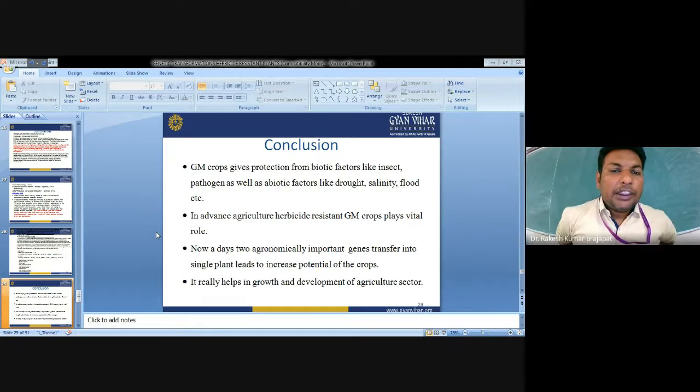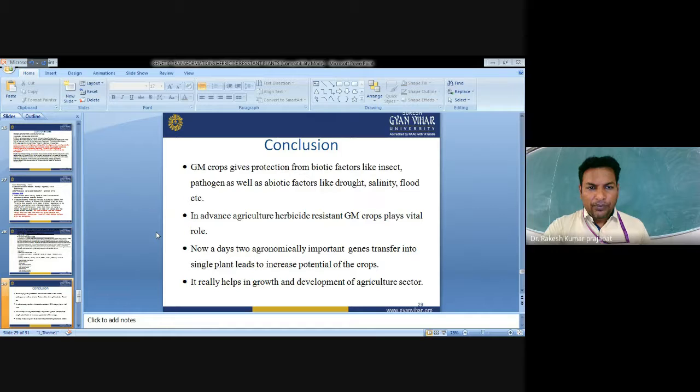Conclusion: GM crops give protection from biotic factors like insects and pathogens, and abiotic factors like drought, salinity, frost, etc. In advanced agriculture, herbicide resistant GM crops play a vital role. Nowadays, two economically important genes transferred into a single plant lead to increased potential of the crop. It really helps in the growth and development of the agriculture sector.